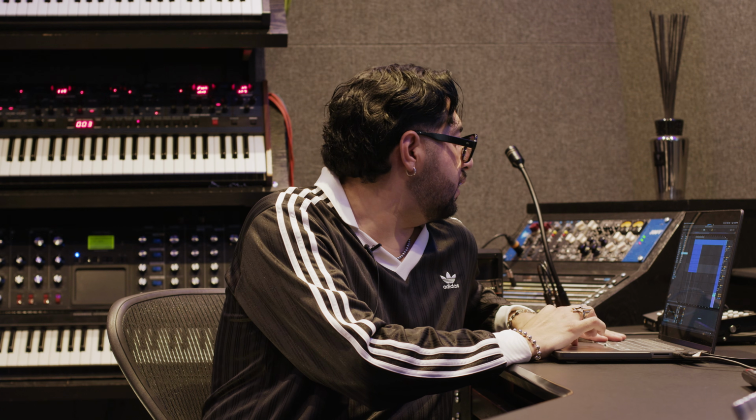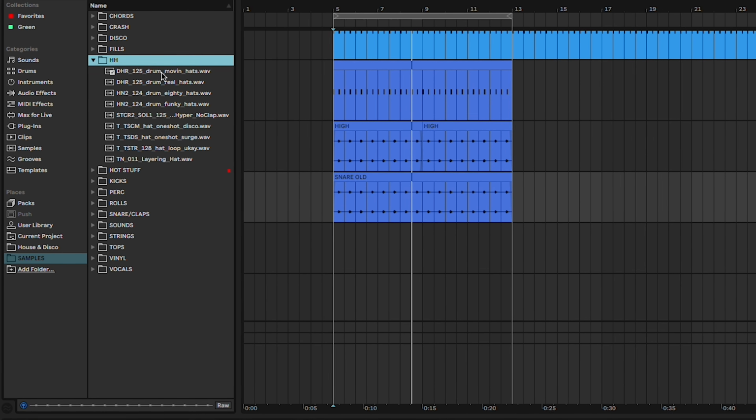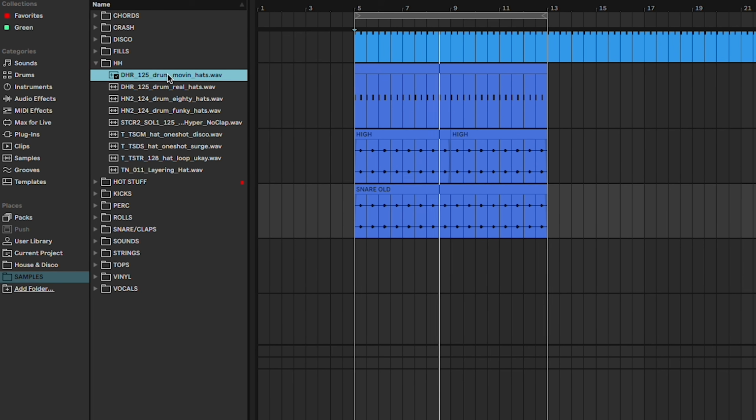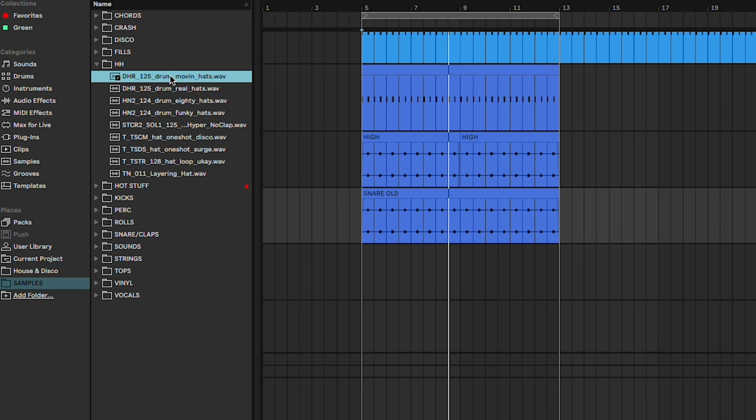So now I'm going to be adding hi-hats. I have a few hi-hats here I saved, mostly house hats that I like to use. I don't use these all the time, but as a starting point, I just drag and drop to get the idea going.